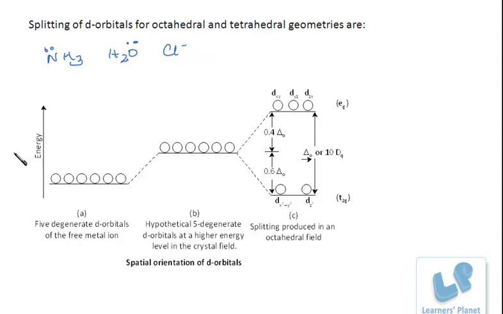Now when these ions come close to the metals, there is a force of repulsion between the electrons present in the d orbitals and the electrons present in the molecules. Due to this repulsion, the energy of these 5 d orbitals increases, and further it leads to crystal field splitting. That is, these 5 d orbitals split into 2: 3 orbitals of higher energy and 2 of lower energy. This is for octahedral complexes, and it is reversed for tetrahedral complexes.